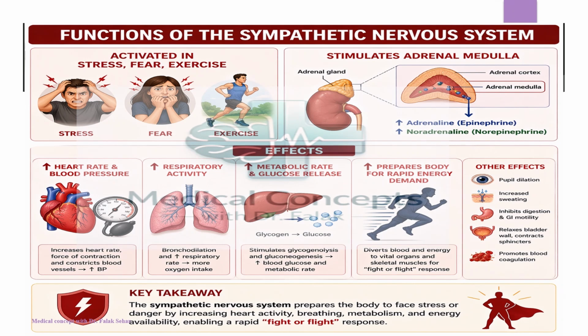Now briefly, the functions of the sympathetic nervous system. It prepares the body to face stress or danger by increasing the heart activity, breathing, metabolism, and energy availability, thus enabling a rapid fight or flight response.